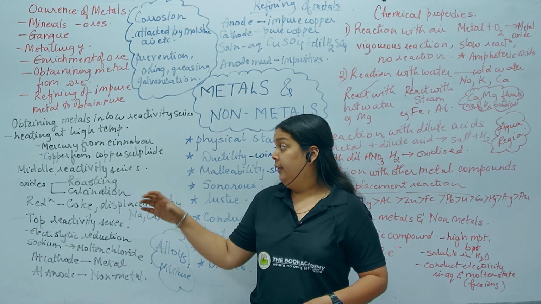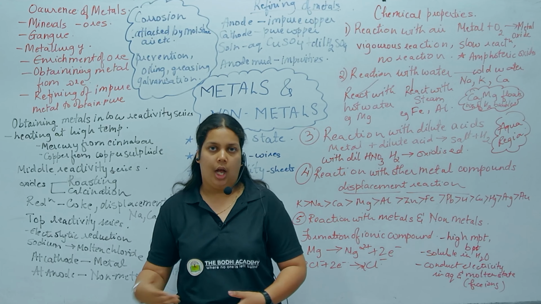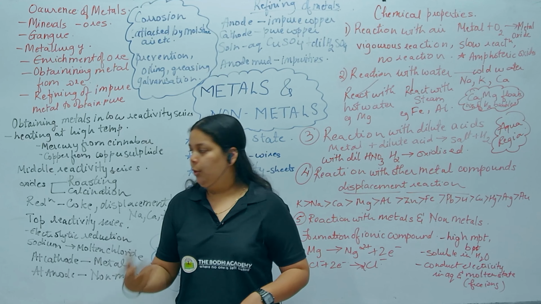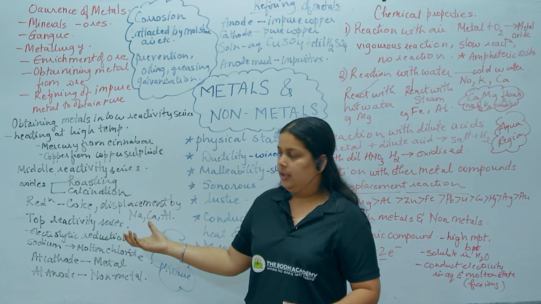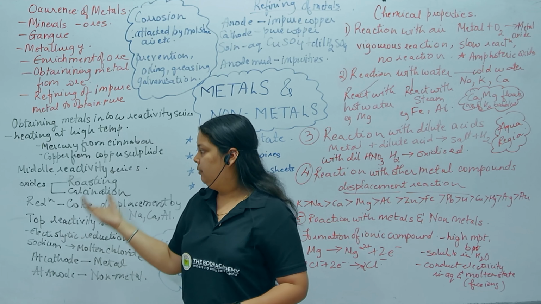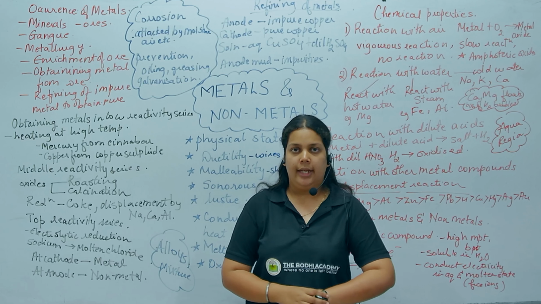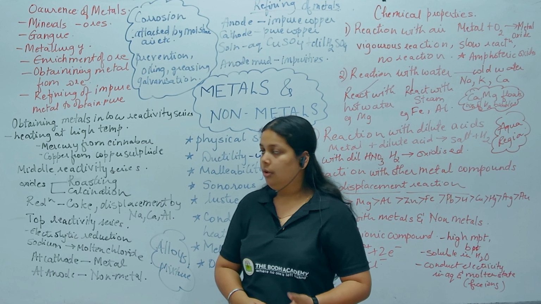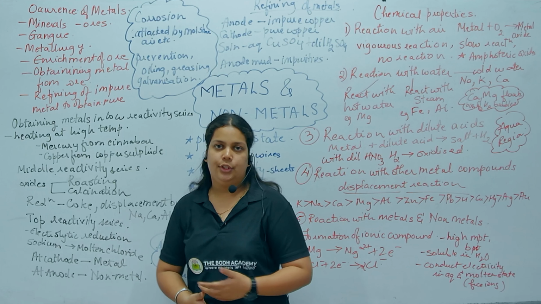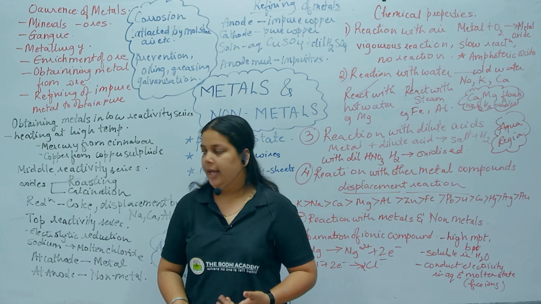So metals which are present in the form of sulfides or carbonates are converted into oxides and then obtained. To convert sulfide ores into oxides, we have a process known as roasting. Sulfide ores are heated strongly in the presence of excess oxygen or air, that is known as roasting. And calcination is when carbonate ores are heated in a limited supply of oxygen or air.